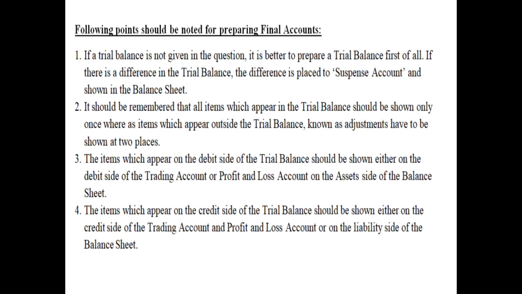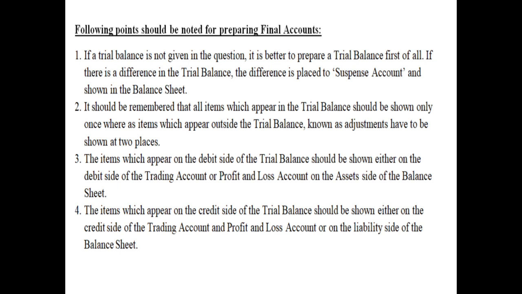You put the debit items on the debit side and credit items on the credit side, and ultimately the debit and credit side should be equal. But if at all they are not equal, you will transfer the difference in the suspense account. If the debit side is falling short, you will transfer the suspense account balance on the debit side. If the credit side is falling short, you will transfer the balance to the credit side in the suspense account, and whatever the balance is, that will be shown in the balance sheet. If it is a debit balance of suspense account, asset side of balance sheet. If it is a credit balance of suspense account, it will be shown on the liability side of the balance sheet.